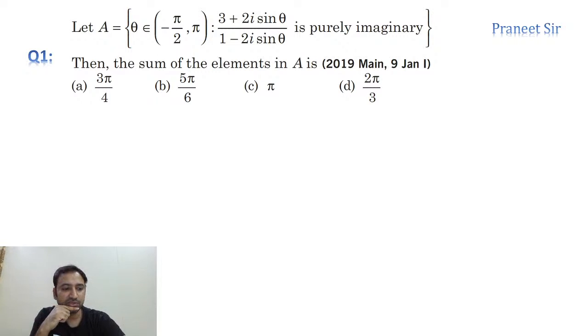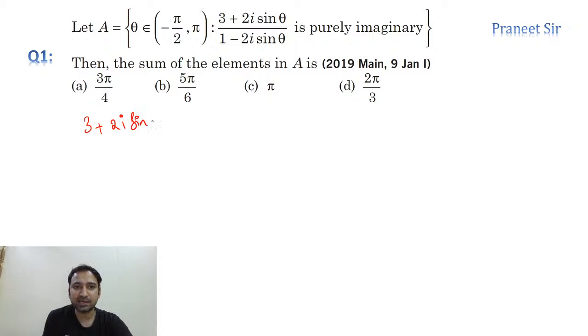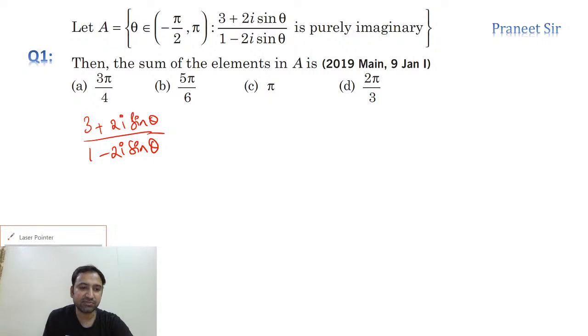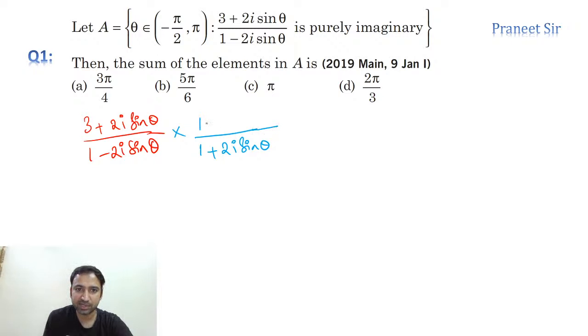So tell me guys, how can we do this question? We'll just calculate the real part and equate it to 0. Anyone got the answer? Let me do these 2-3 steps, and then we can do it together. So (3 plus 2i sine theta) by (1 minus 2i sine theta). The real part we should calculate and equate to 0. To calculate the real part, first we need to multiply both numerator and denominator with the conjugate of the denominator, that is 1 plus 2i sine theta. Yes, exactly. We need to rationalize this. That's what I am doing here.